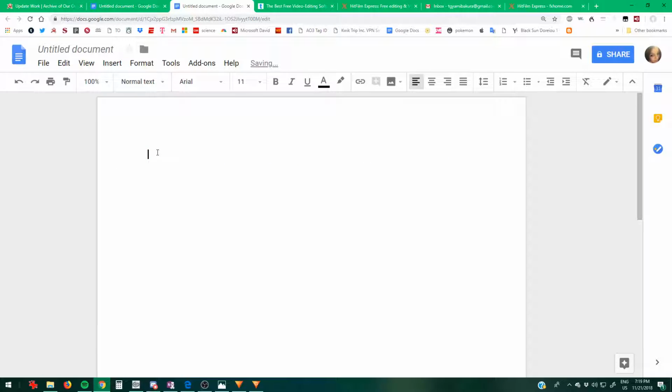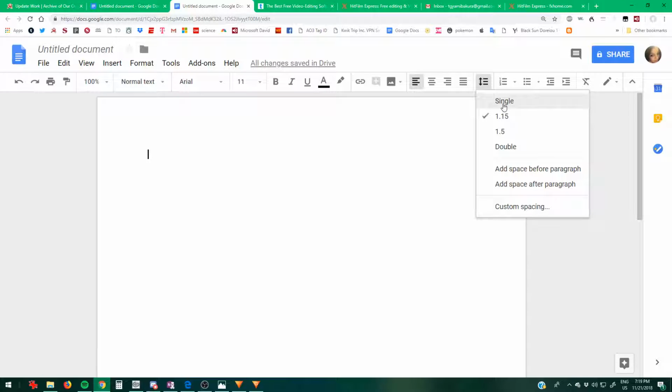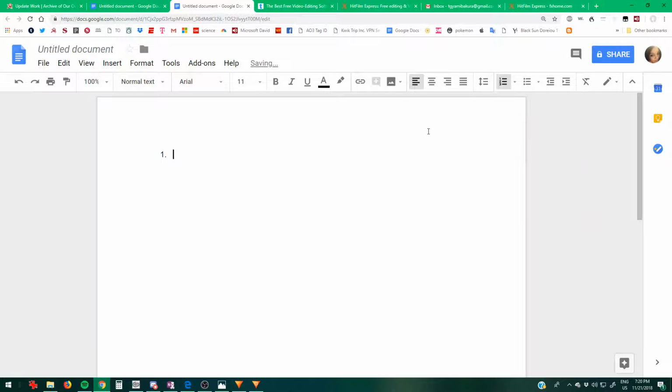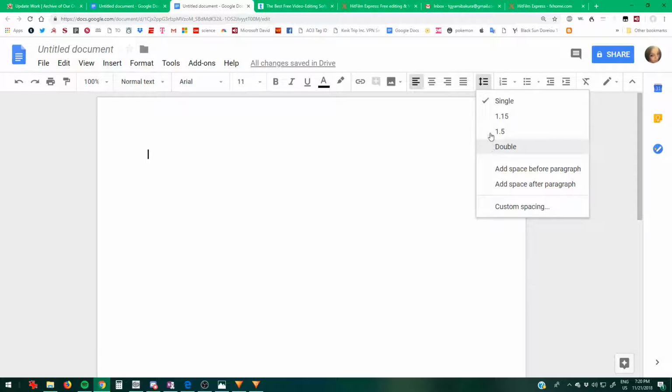So when we start our document, I go to single because I don't like all the extra space between my lines, but some people do, so you could potentially just keep it at 1.15 and be fine, because that's not really what the issue is. But for me, I changed it to single. Oops, we don't want a list. Lists are not what we want right now. So we have to be on single. But the important part is this.